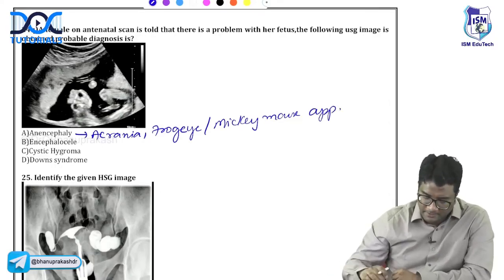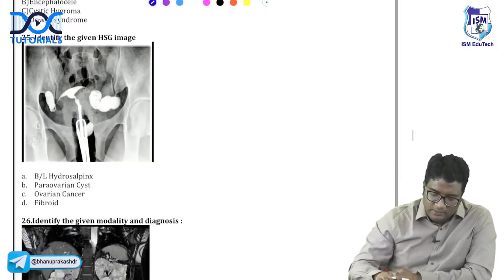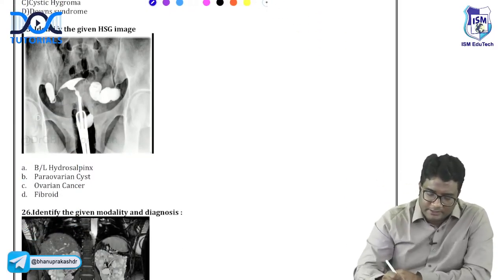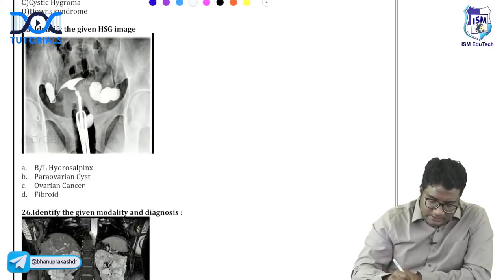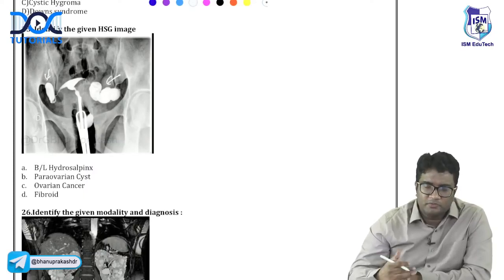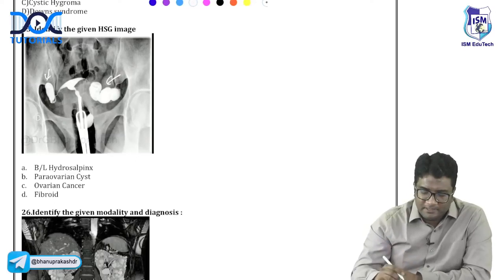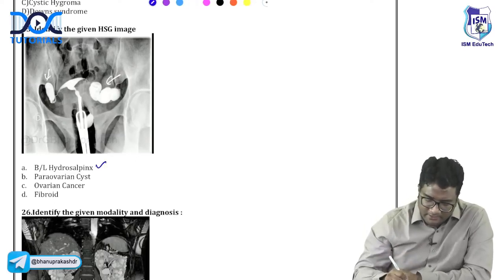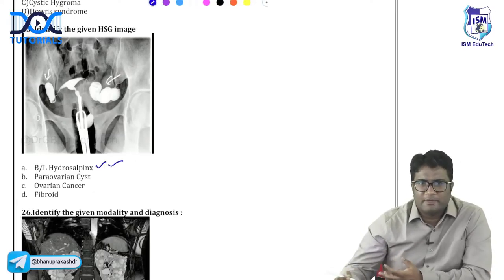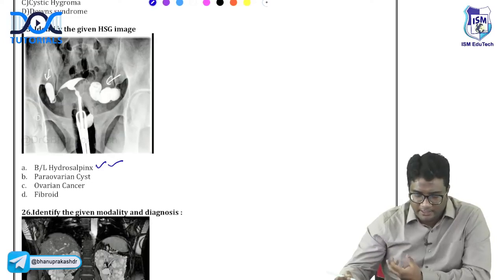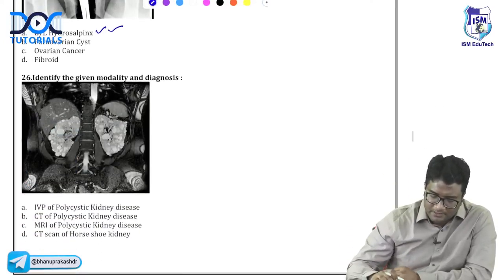Mickey Mouse appearance. Okay. What does this image show you? This is an HSG image, and you see bilateral distended fallopian tubes without any free leak of contrast, right? So this is bilateral hydrosalpinx. There is ostial blockade giving this bilateral hydrosalpinx.